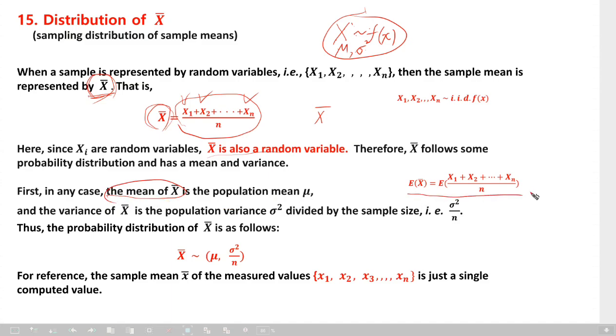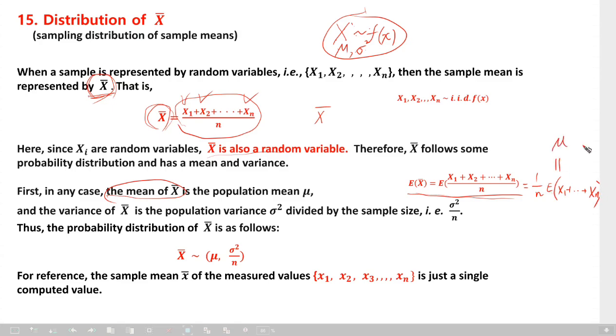That's why I explained expectation a little. So you can get this one, and this is 1 over n expectation of X1 plus dot dot Xn. Then expectation of X1 is what?